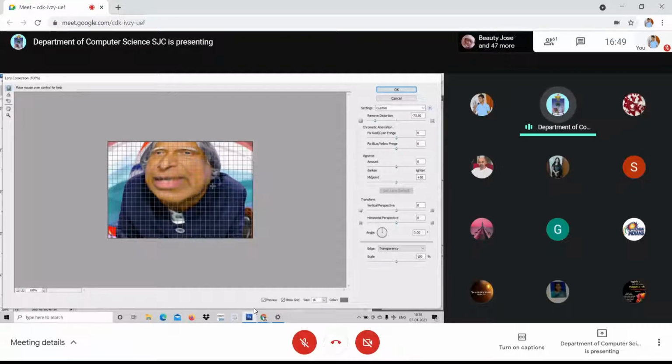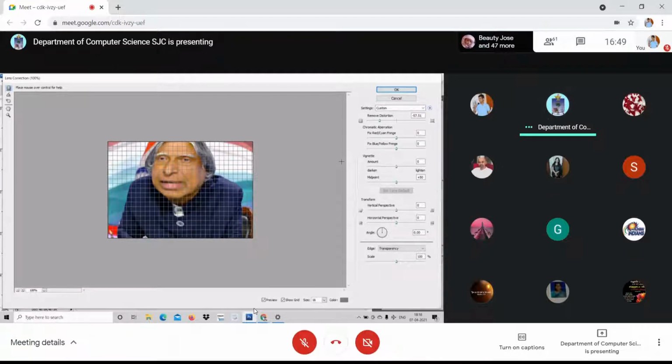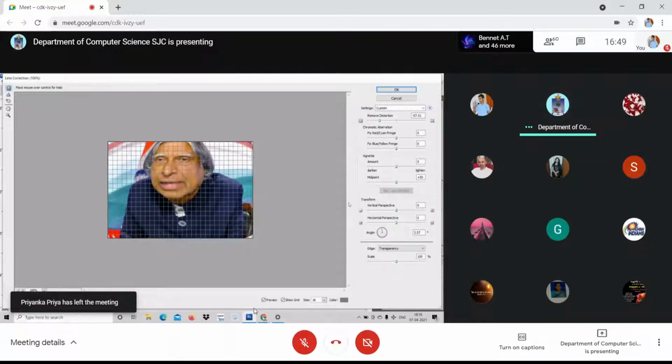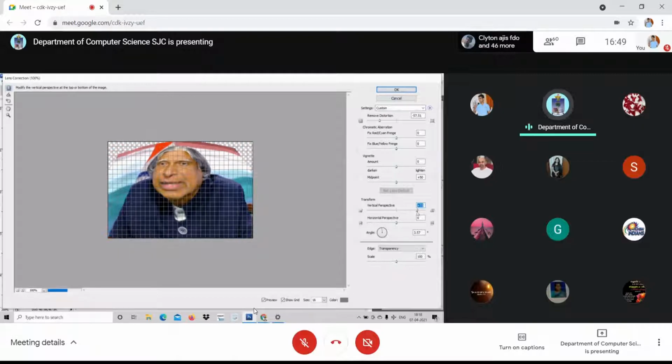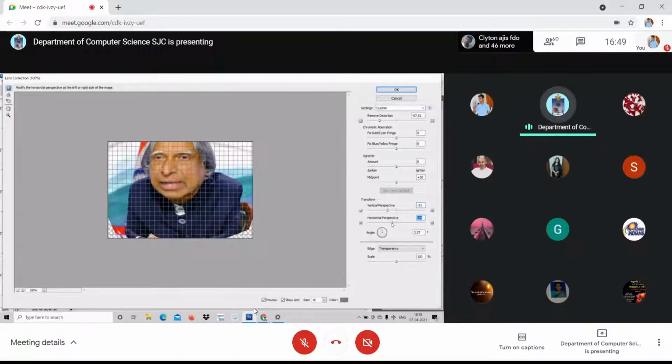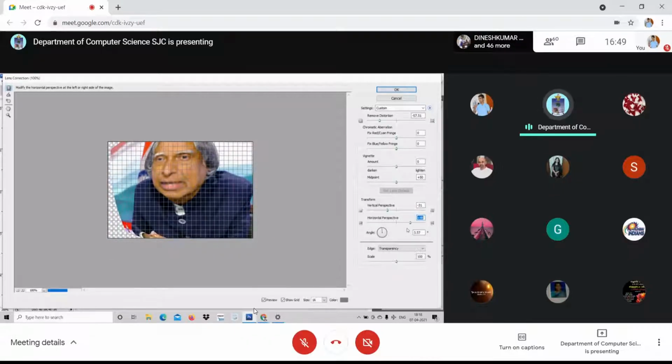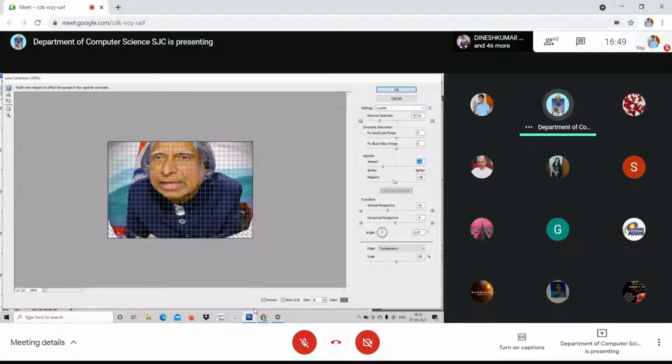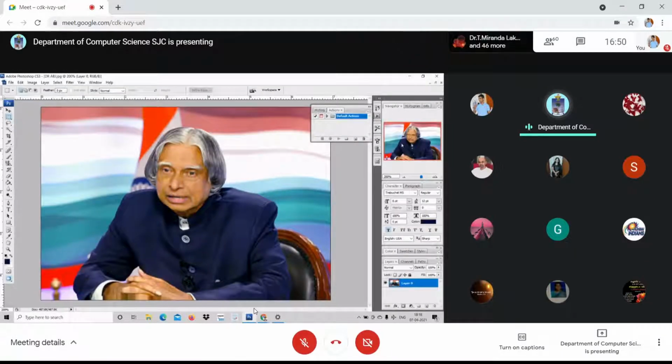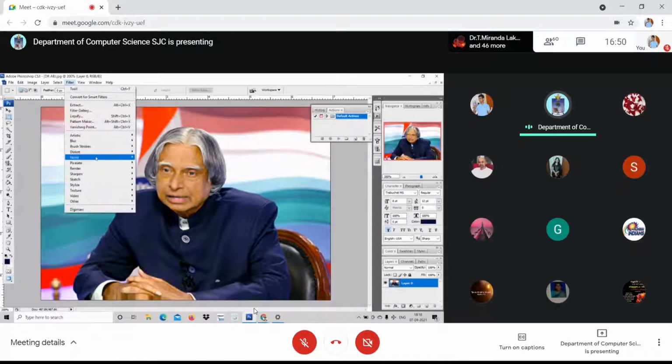As if you see it from a lens. Am I clear to you? You can adjust the knob. Maybe the angle can be chosen, or the vertical perspective can be increased or decreased. See here, horizontal perspective, from this side, from this side. All these things, the amount of the darkness around the corner, the midpoint, you can adjust and see. This is with regard to distort and lens correction, right? Okay, I go for the next one.